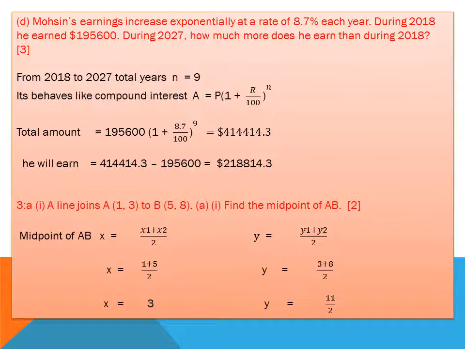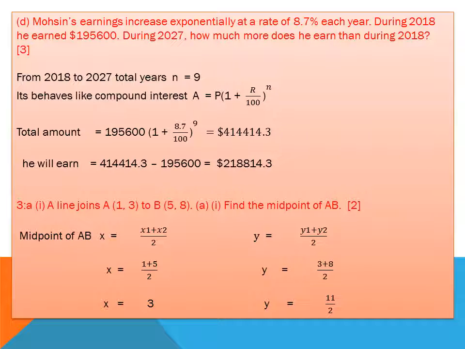How much more will he earn? He earned 195,600 in 2018, but in 2027 he earns 414,414.3. When I subtract these two values, I find the extra amount which he earned in 9 years. So it will become 218,814.3 dollars, which is a huge amount.